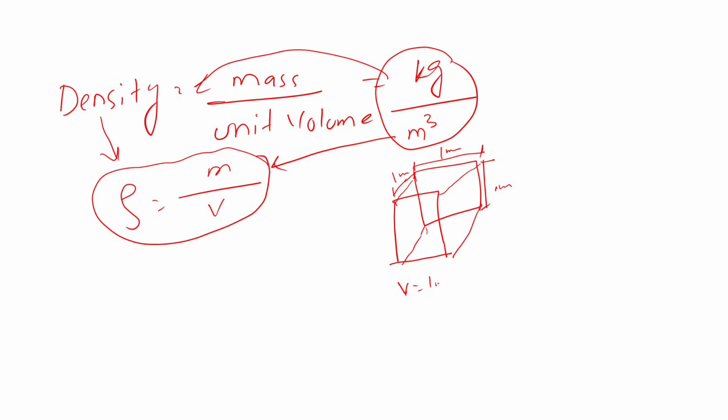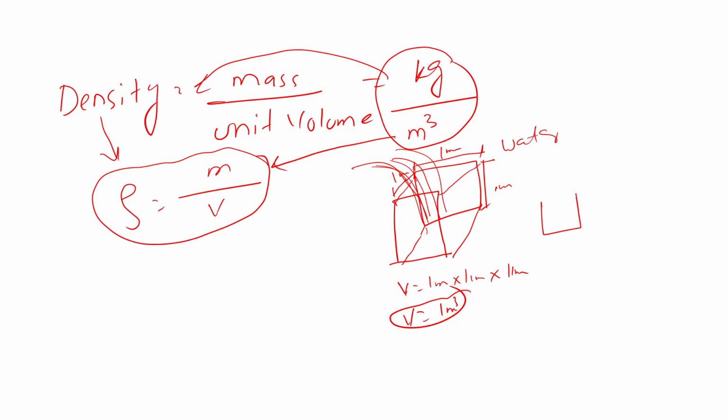So what is the volume? 1 meter multiplied by 1 meter multiplied by 1 meter, so the volume is 1 meter cube. Now if I fill this cube with water, how can we define the density? How many kg of water, how much quantity of water, comes inside this 1 meter cube capacity.